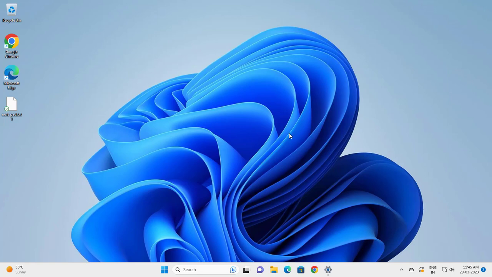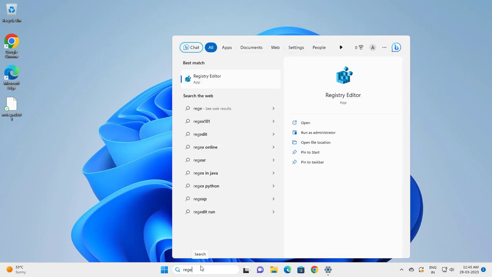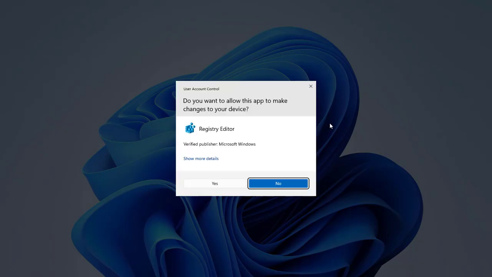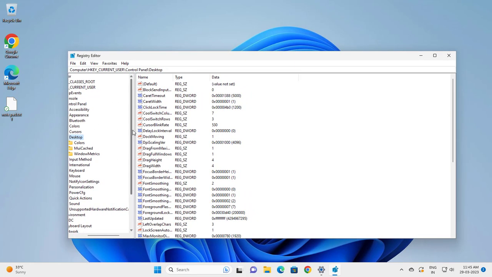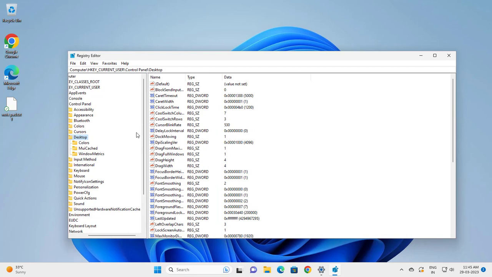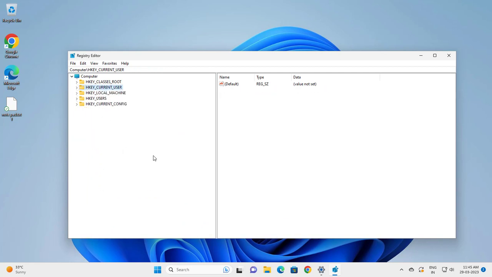If you are still having the issue, search for regedit, registry editor, and run as administrator. Expanding this, wait a second. All you have to do is go to HKEY_CURRENT_USER.